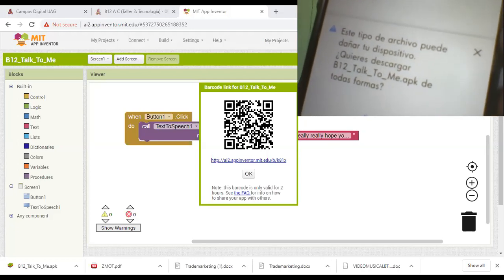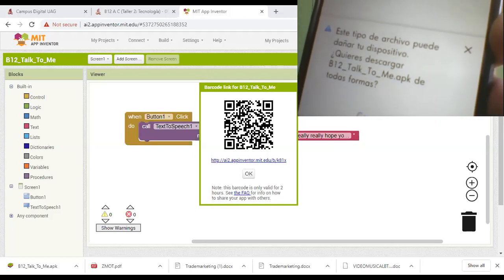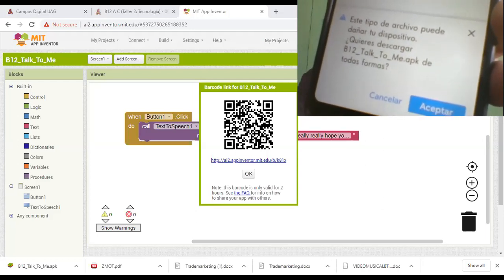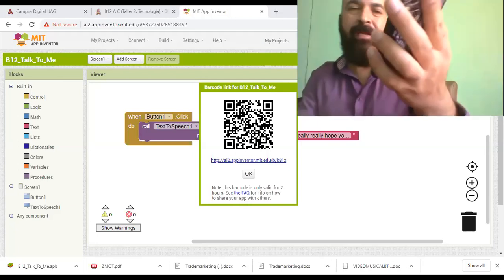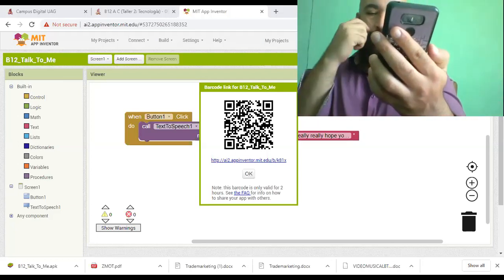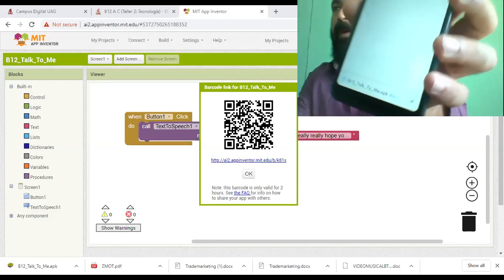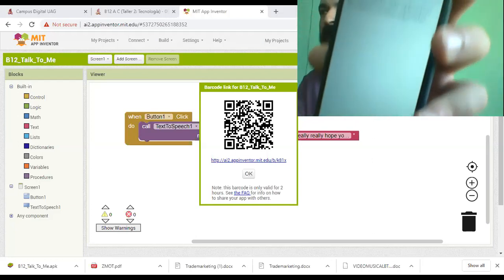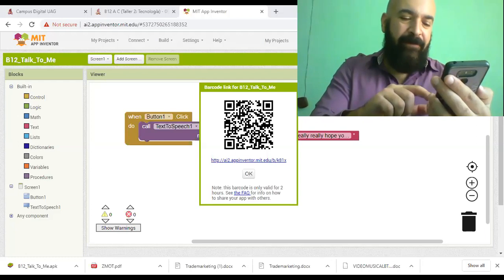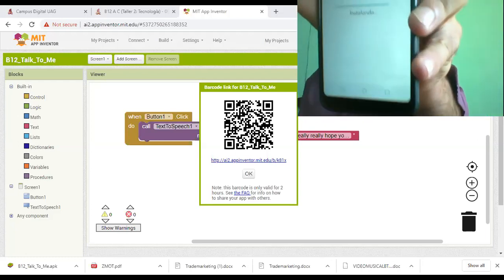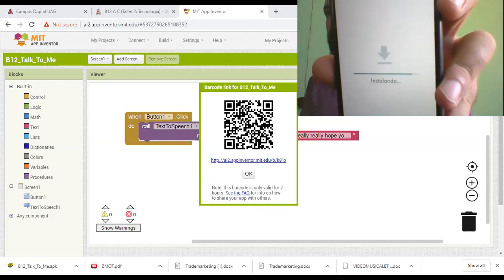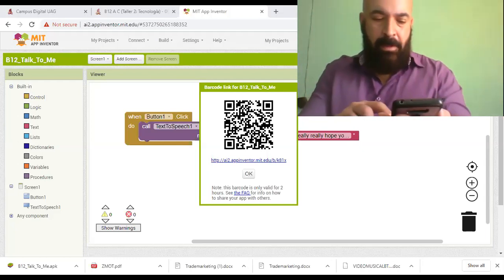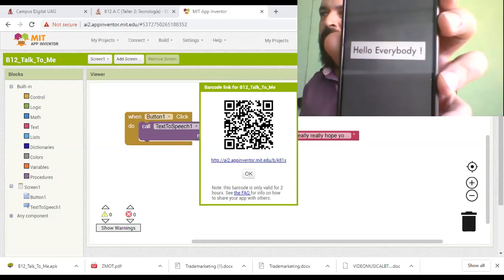it said that this device is at risk of being damaged. But just this device, don't worry. This warning is already included in your cell phone, and it's just a pre-made message. Any application that you develop with App Inventor is safe, so don't worry. Now I click on install. I'm installing the application. Then I open the application, and that's it.